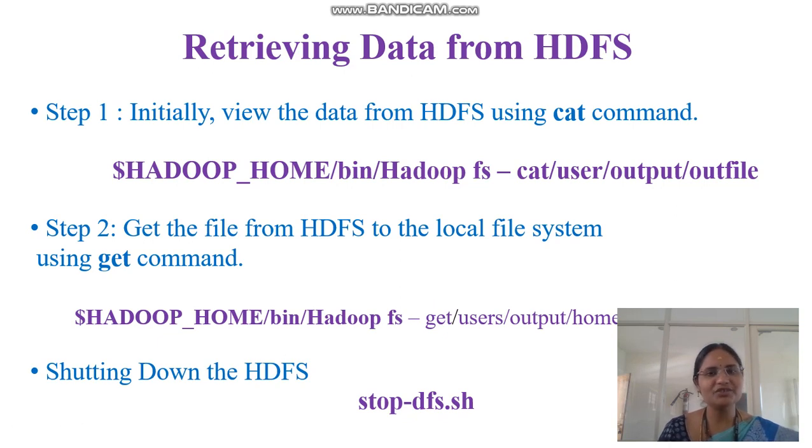If you want to retrieve the data, this is the cat command along with the path. If you want to get a particular file from HDFS to the local file system, you need to use the get command. And finally, if you want to shut down HDFS, you simply write stop-dfs.sh, so your name node is closed here.